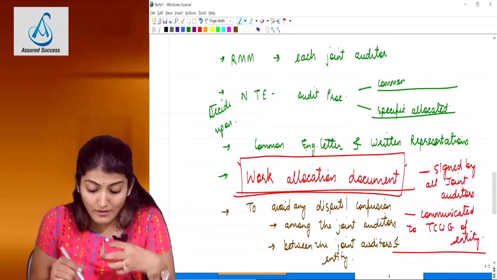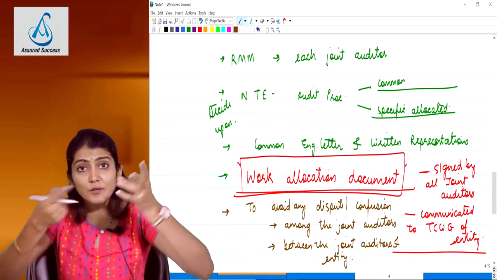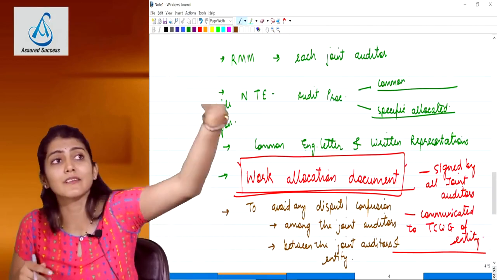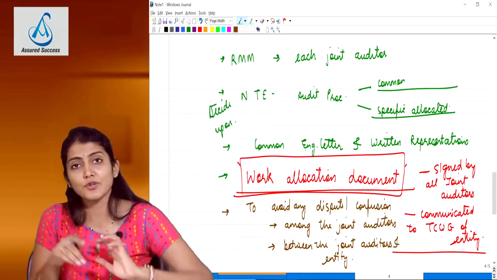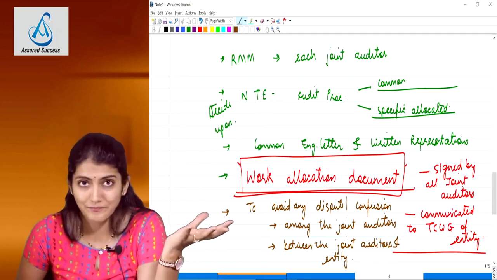So why is the work allocation document to be prepared? To avoid dispute and confusion between the joint auditors, and also between the joint auditors and the entity, among the joint auditors and also between the joint auditors and the client.